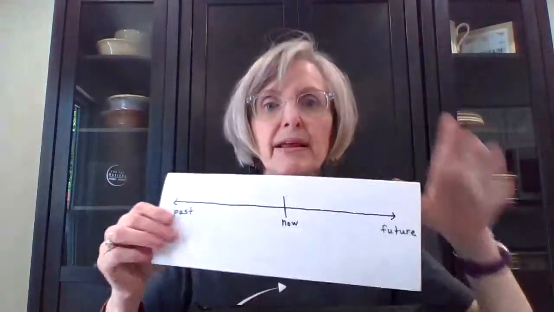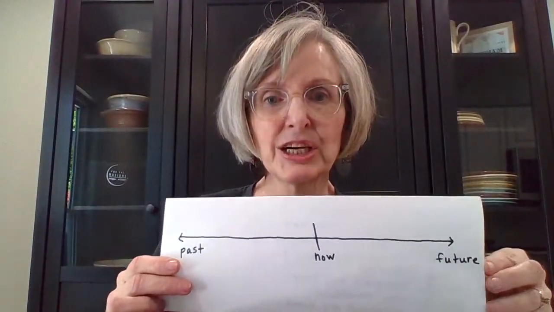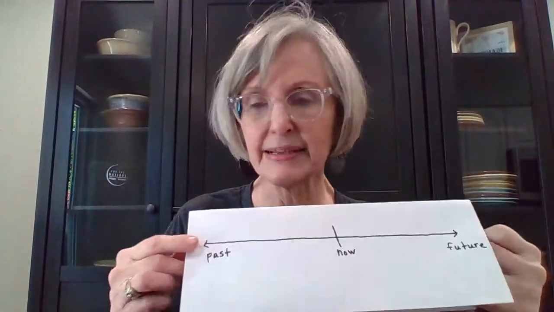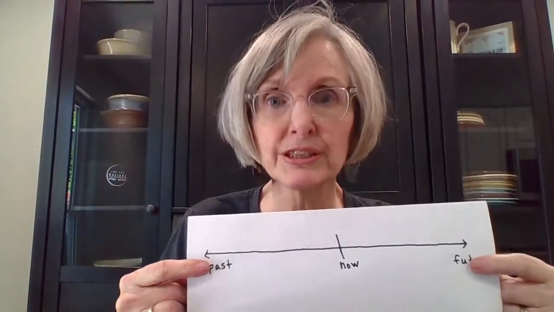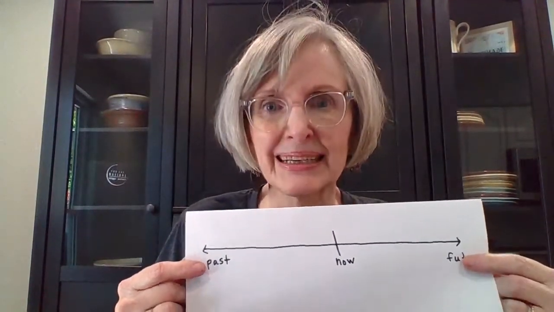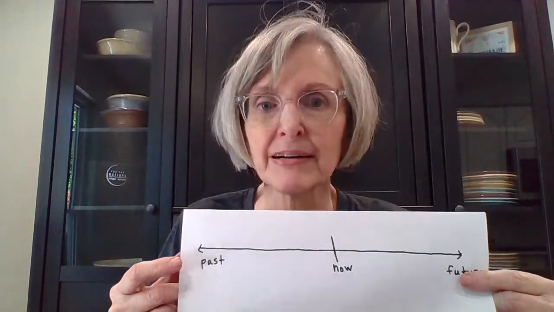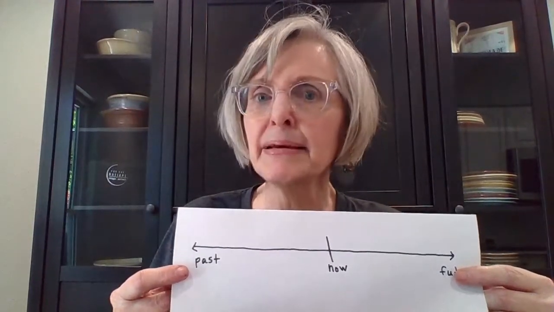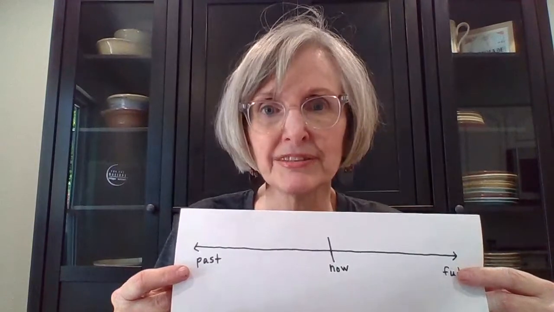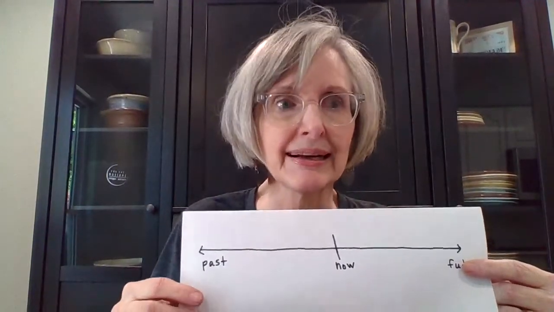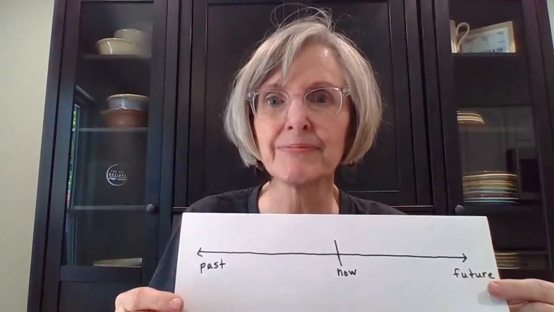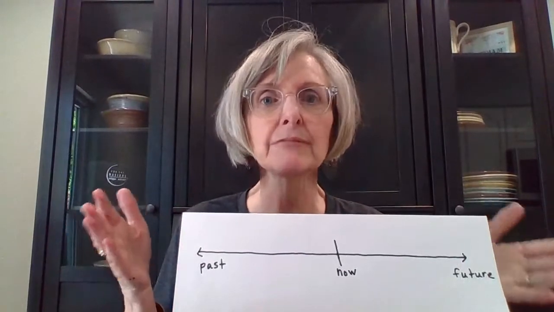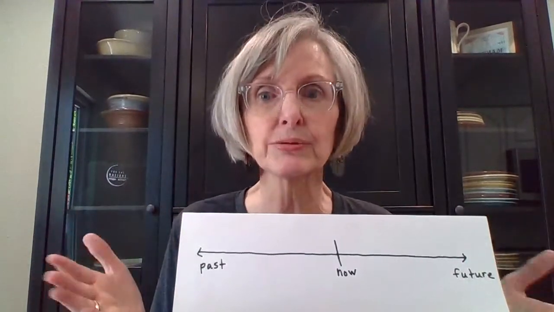Okay, so here's a timeline that shows now is right in the middle. And on one side we see the past, and over here we see the future, and right in the middle is now. So if I wanted to tell you a story about something that happened, let's say last night, I could say, Tim and I, we were watching a movie. If you say, what happened? What were you doing? I can say, we were watching a movie. Now that's not simple past, that's past progressive. We were watching a movie, and then there's an interruption.